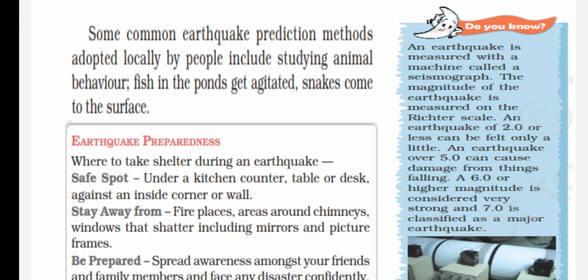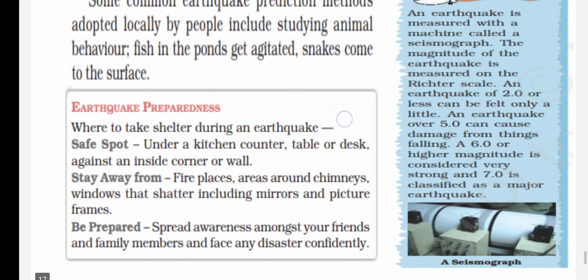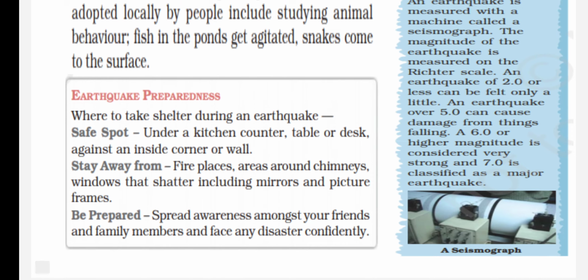And next one, snakes come onto the surface, because actually snakes stay inside the earth in small burrows. But at the time of earthquakes, snakes come onto the surface. So with this, we have to understand that we have to prepare for the earthquake. We should not be afraid of earthquakes. We should not run here and there. But we have to prepare for the earthquake.